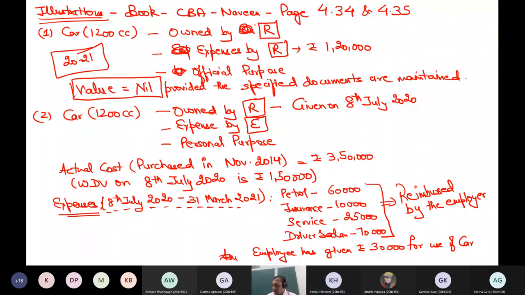1,61,250. That was calculated very quickly. This is the correct answer. Has everyone computed 161,250? If yes, raise the hands. That is the correct answer. So normal wear and tear was 3,50,000 into 10% into 9 by 12 from July to March.